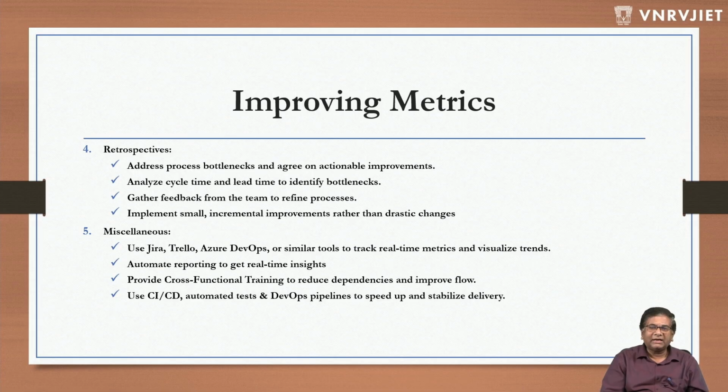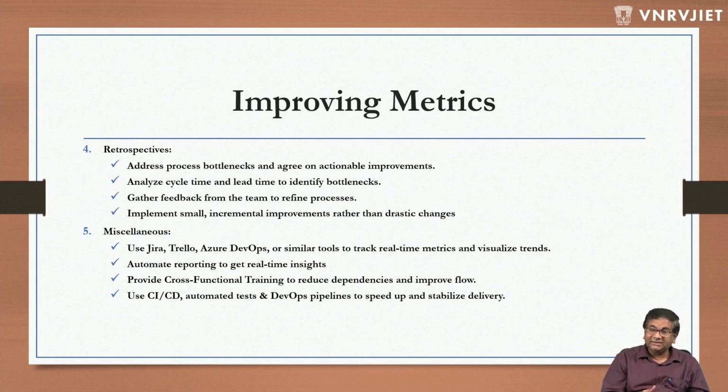Provide cross-functional training to reduce dependencies and improve flow. This is very, very important. Every sprint should have some time for this, like 2 hours or 1 hour, depending upon the time agreed among the team members. Team members should present something new, or something from the project, to other team members.